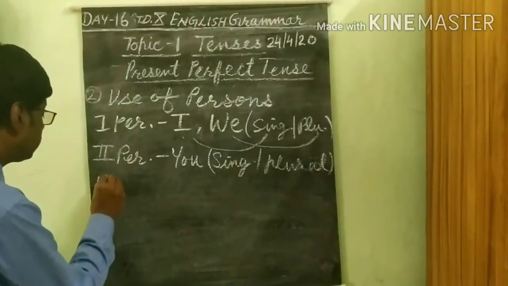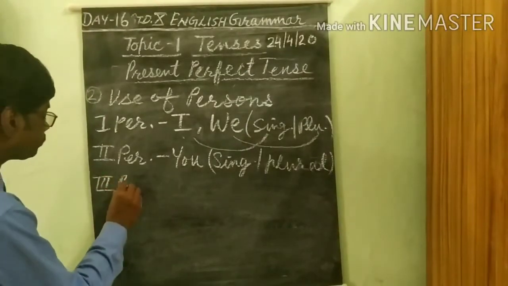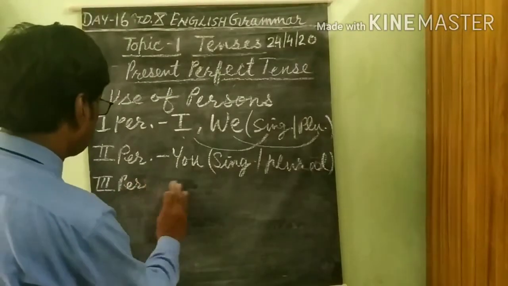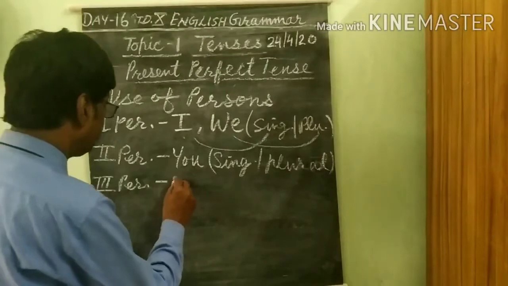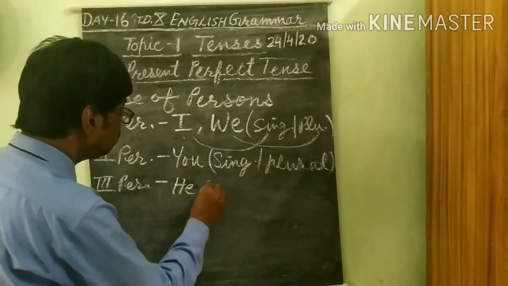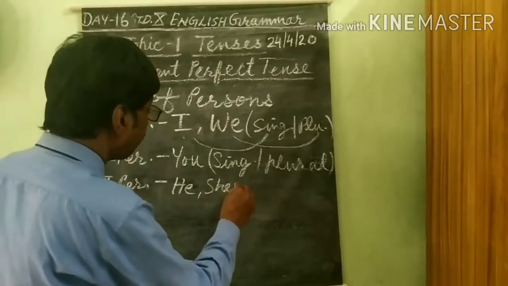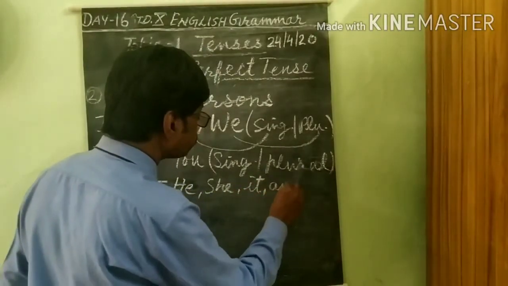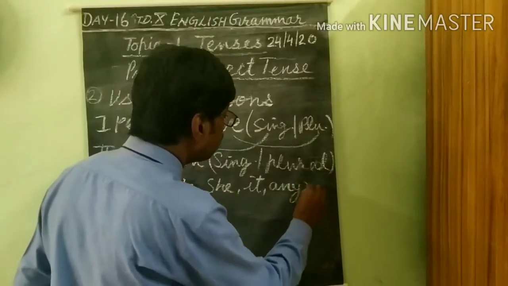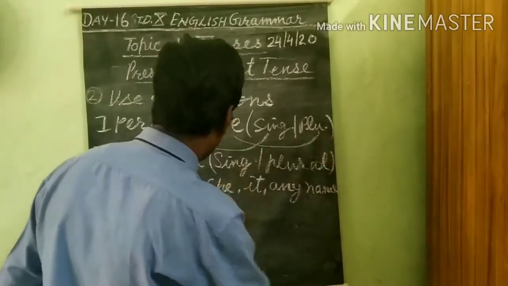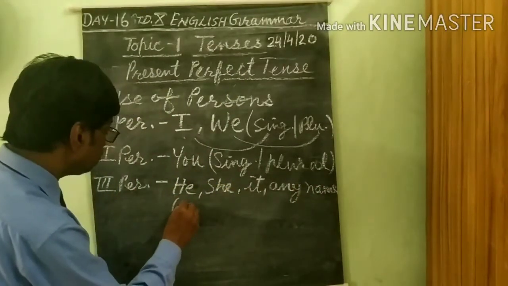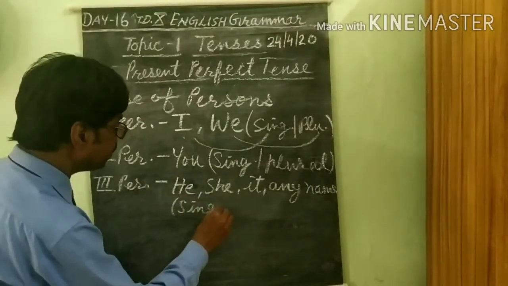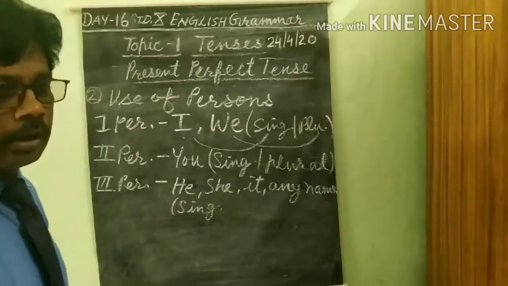And third person: he, she, it, any name. What are these? These are third person singular. Third person singular, not plural.